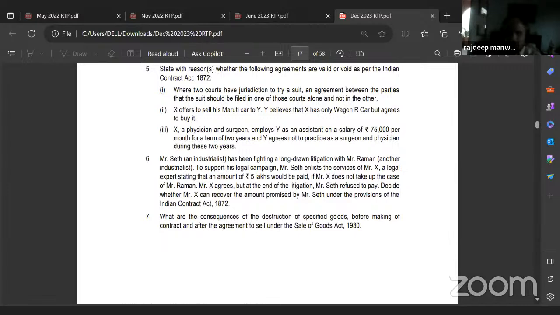Quickly, Bhavna. Second one, X offers to sell his Maruti car to Y. Y believes that X has only one WagonR car, but agrees to buy it.